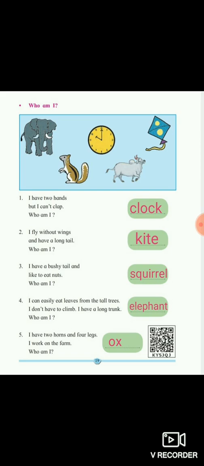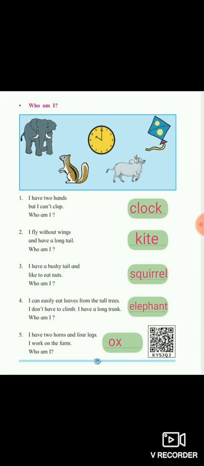The second one is: I fly without wings and have a long tail. Who am I? The answer is kite, K-I-T-E, kite. Third one is: I have a bushy tail and like to eat nuts. Who am I? The answer is squirrel, S-Q-U-I-R-R-E-L, squirrel. Fourth one: I can easily eat leaves from the tall trees. I don't have to climb. I have a long trunk. Who am I? Elephant,